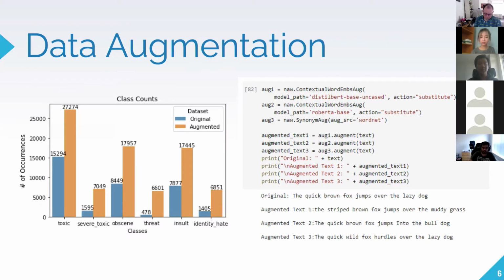We realized that some classes have very few comments, such as threat with less than 500. To get our model to converge better with more comment variations, we decided to use a Python library to generate augmented comments in those classes. And you can see some examples of augmented sentences on the right. Next.